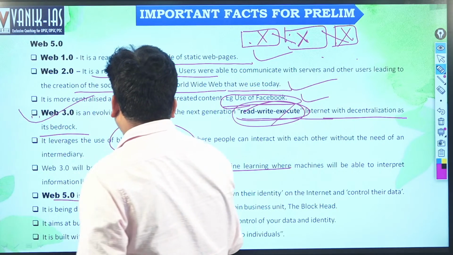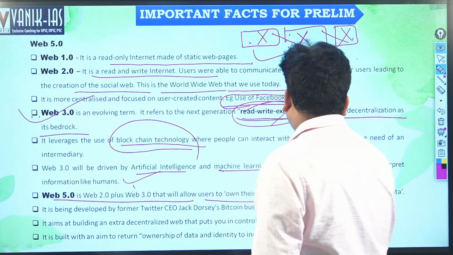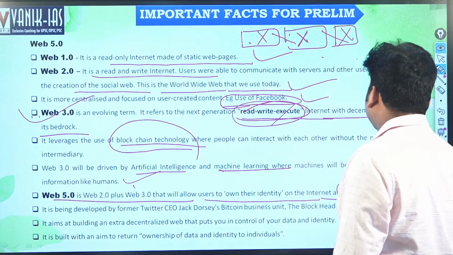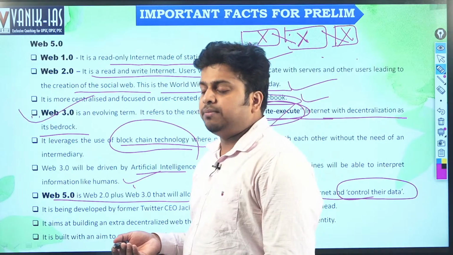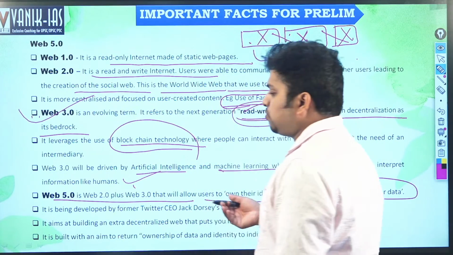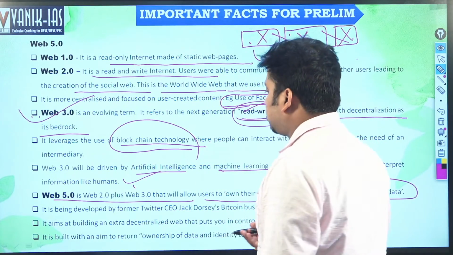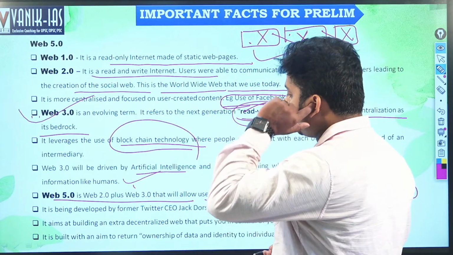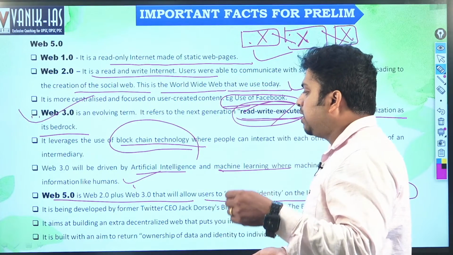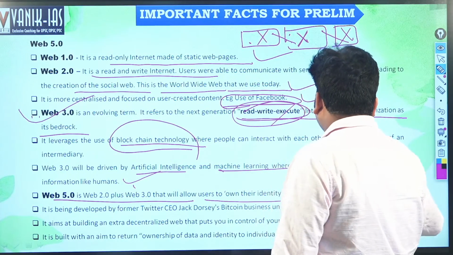Web 2.0 and Web 3.0 allow users to own their identity on the internet and control their data. Presently, if we have some data on Facebook, that is stored in the United States or in European countries or in Singapore, but that is not the case in India. So in Web 5.0, whatever data we have will be stored by us.